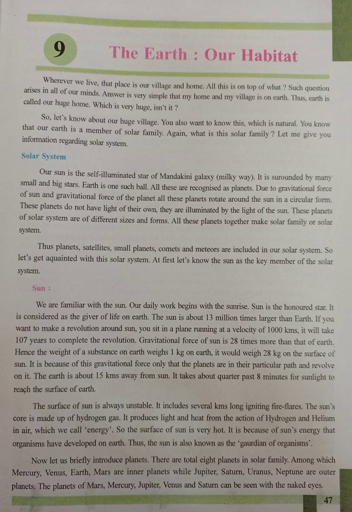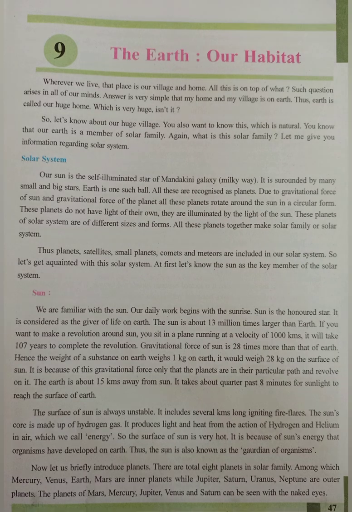Hence, a substance that weighs 1 kg on Earth would weigh 28 kg on the surface of the Sun. It is because of this gravitational force only that the planets are in their particular paths and revolve on them. The Earth is about 15 crore kilometers away from the Sun. It takes about quarter past 8 minutes for sunlight to reach the surface of Earth.